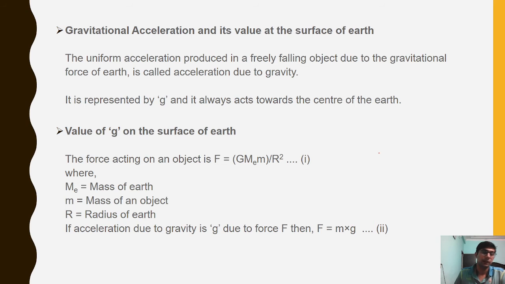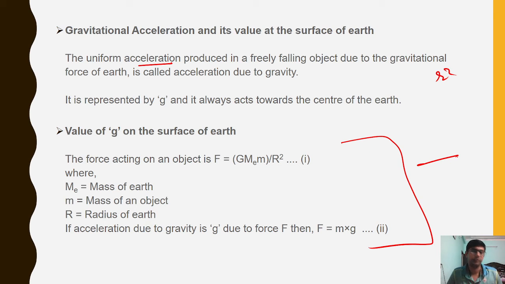So, gravitational acceleration and its value at the surface of the earth: we take it as a constant, a uniform acceleration, because we take r as a constant. I have already told you these things. If you want to write it, you can take a snapshot and write it in your free time.